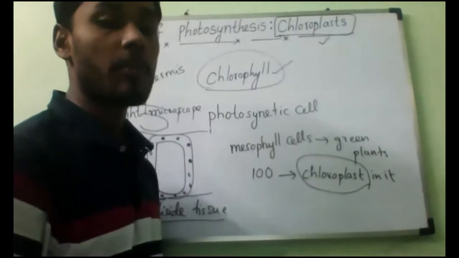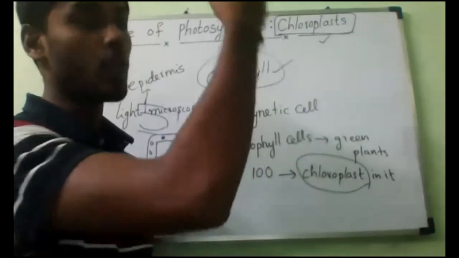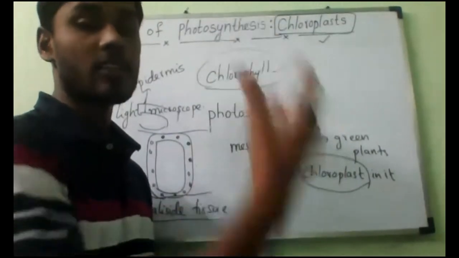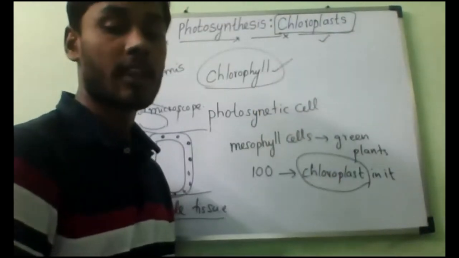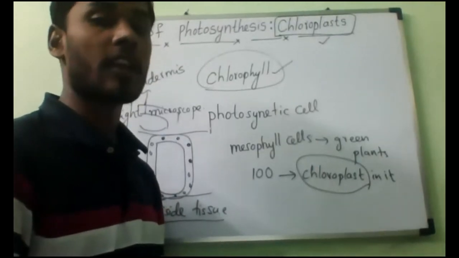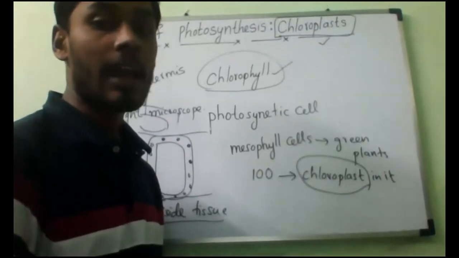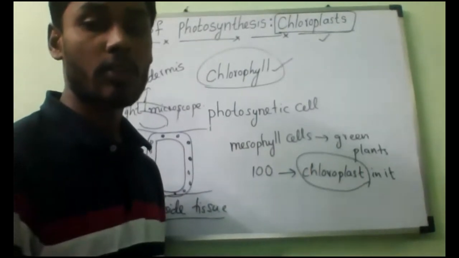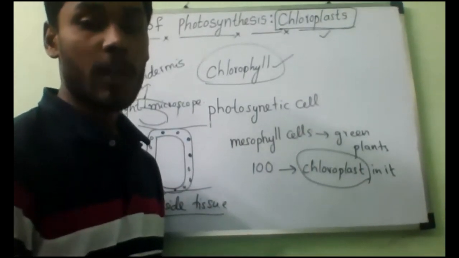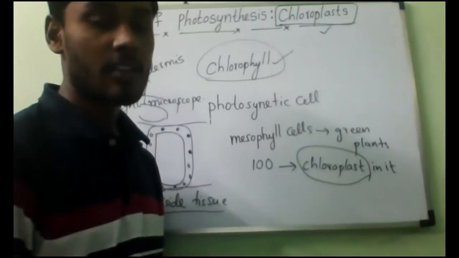So here, what will happen? The carbon dioxide needed for photosynthesis is absorbed, and there is an exchange of gases, with oxygen going out and water evaporating through a process called transpiration. Everything enters from the air into the leaf through the bottom part. Through which part does it enter? The stoma, which is present at the bottom of the leaf.